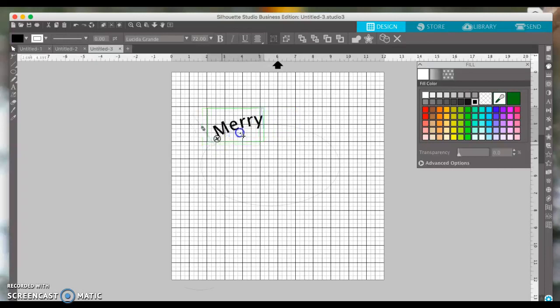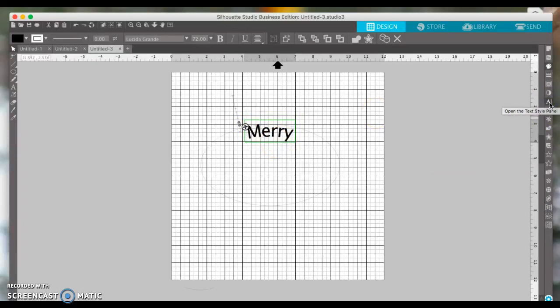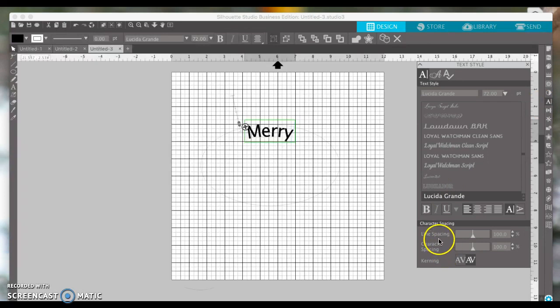So if I want this right in the center, I can kind of eyeball it. If I want it inside the circle, I grab the slider and move it down. You see how it squishes it together? You go over here on the right to the text style panel. Down below, this is character spacing. So you can slide it and space them out more.